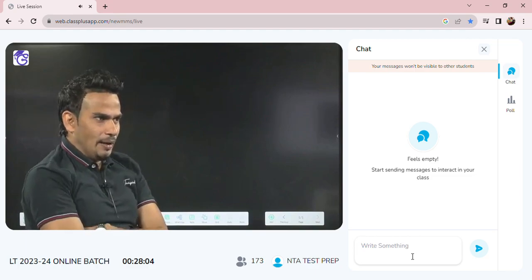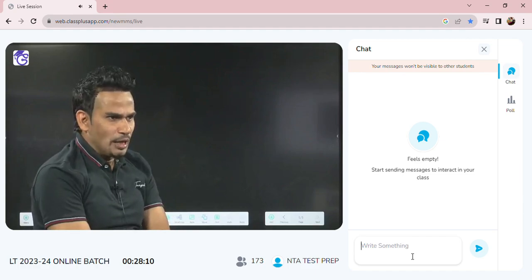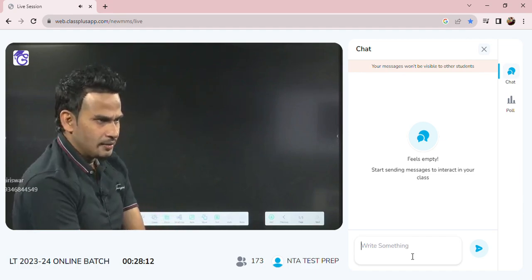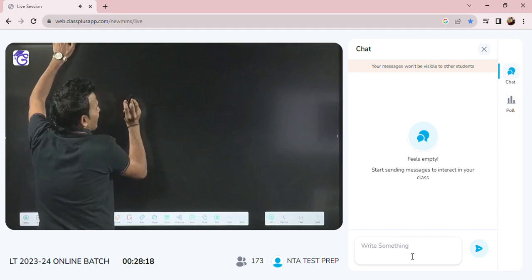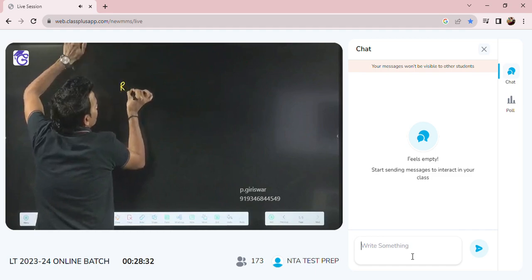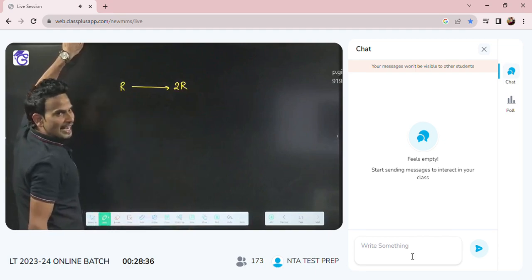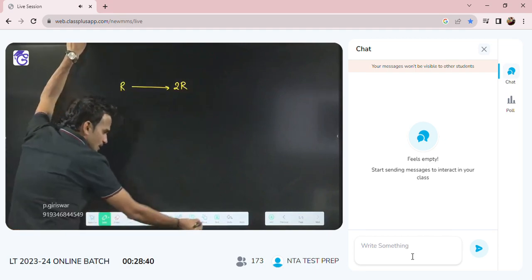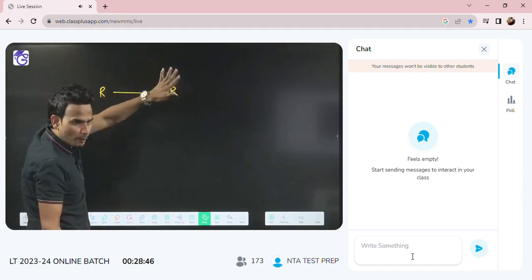Radius became double. Earth expands to double its radius. Don't make a mistake, simple question. Sir, you are saying due to internal reason, Earth expands to double its radius. That means right now, radius of Earth is R. If double the radius, radius will become 2R. That means 96 hours will come. See here, see the process, no problem. Have a look once. Do the next question, no problem.